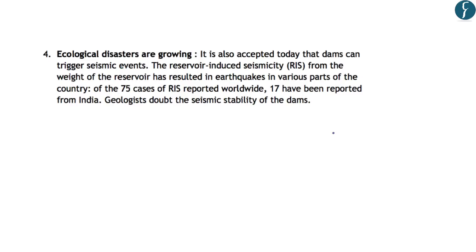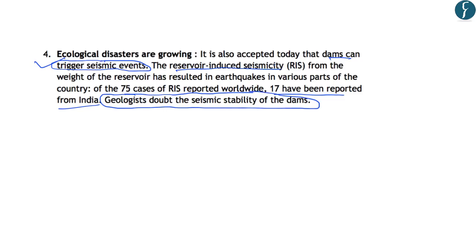Further, the author says that ecological disasters are growing due to dams. For this, he says that it is also accepted today that dams can trigger seismic events. And we know that seismic events are earthquakes. So the author says that the reservoir-induced seismicity from the weight of the reservoir has resulted in earthquakes in various parts of the country. And in this regard, he says that of the cases of reservoir-induced seismicity reported worldwide, 17 have been reported from India. Further, geologists doubt the seismic stability of dams.